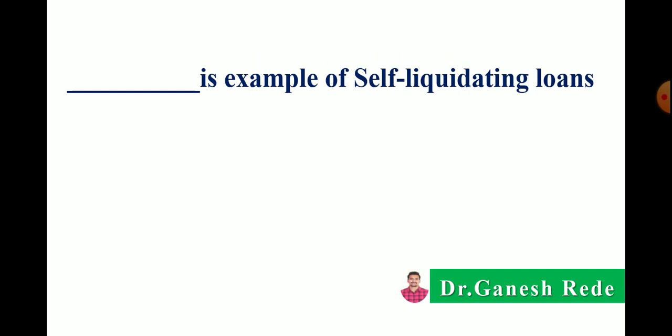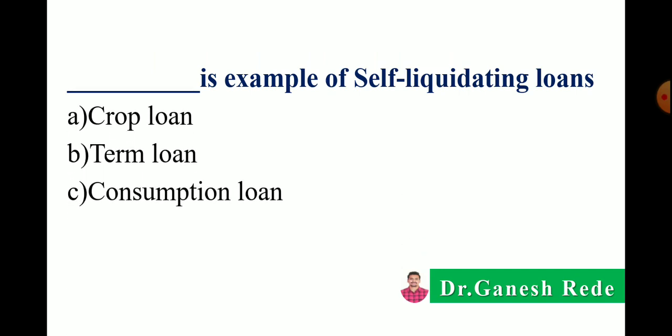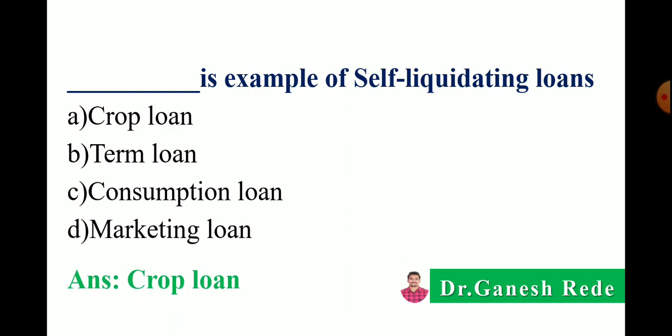Next, dash dash is the example of self liquidating loans. Options: crop loan, term loan, consumption loan, or marketing loan. Correct answer is crop loan is the example of self-liquidating loans.